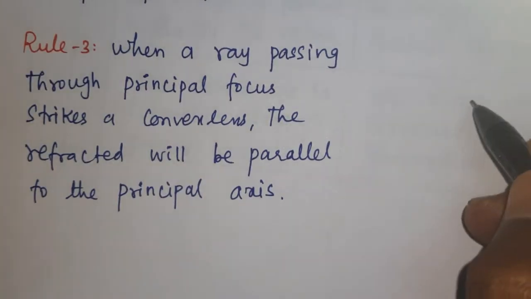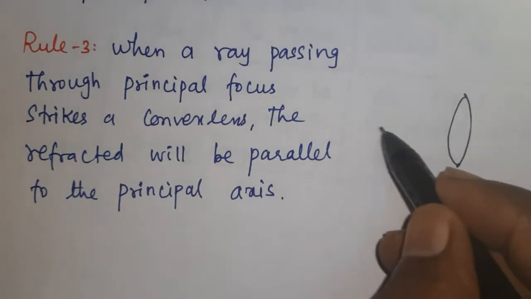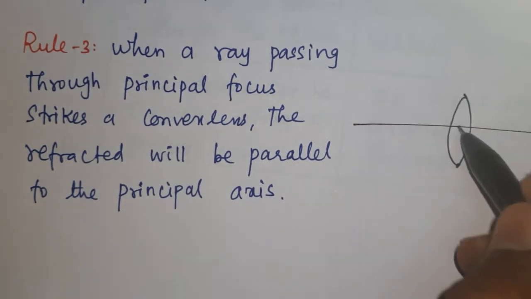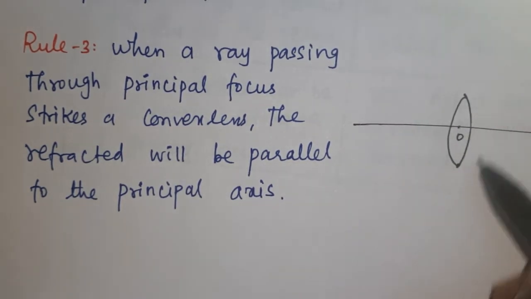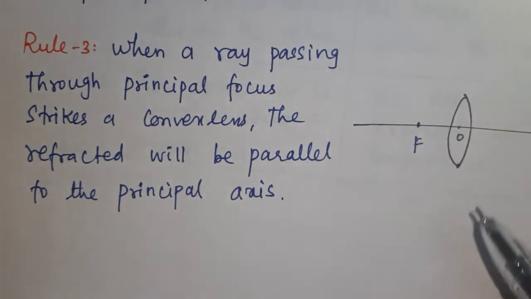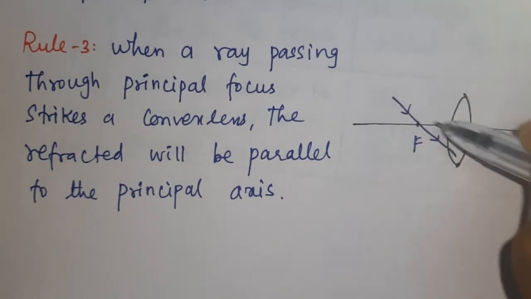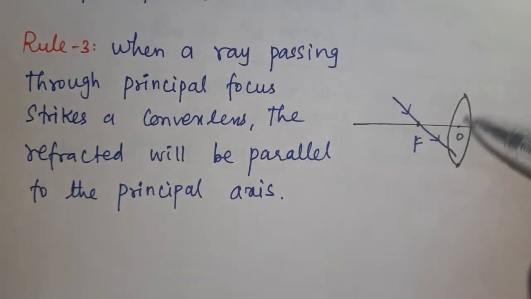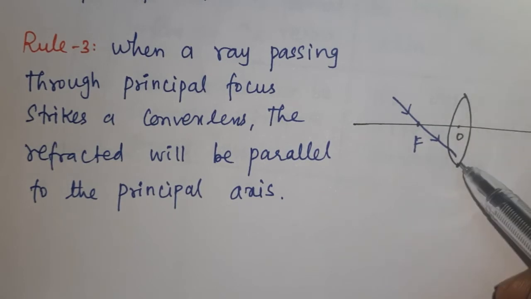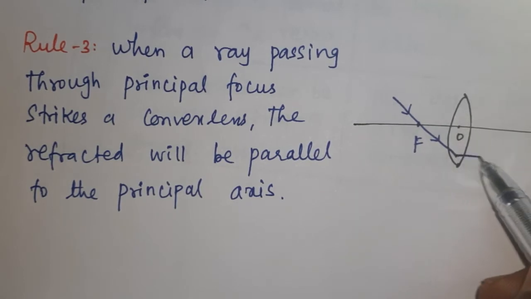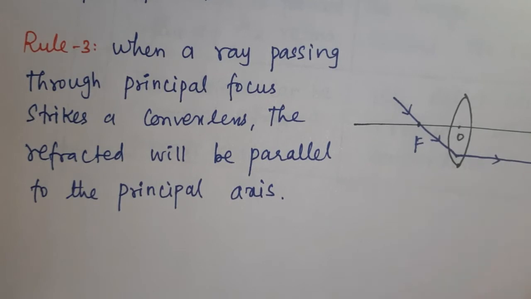Rule 3. This is a convex lens, with the principal axis passing through the optic center of the lens. Now when a ray of light passing through the principal focus strikes the convex lens, the refracted ray will be parallel. The refracted ray is parallel to the principal axis.